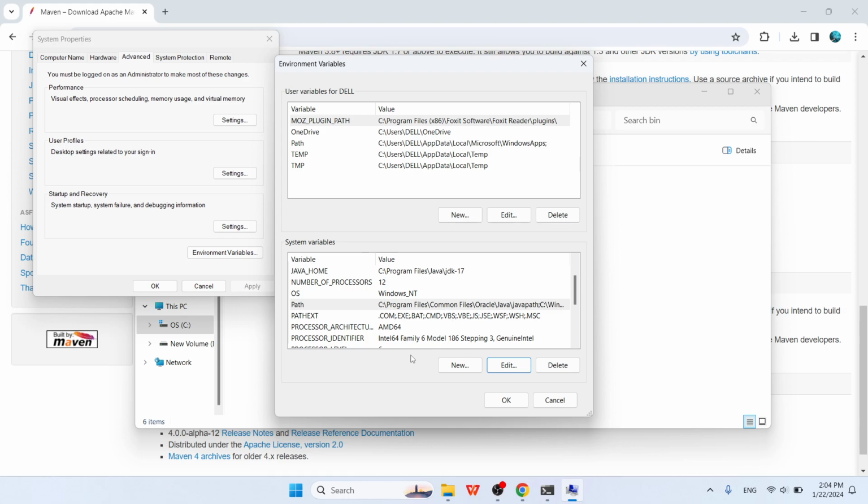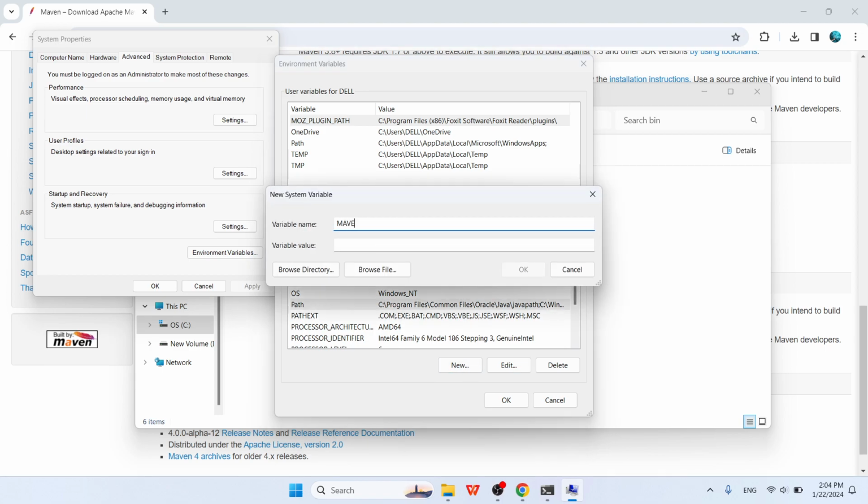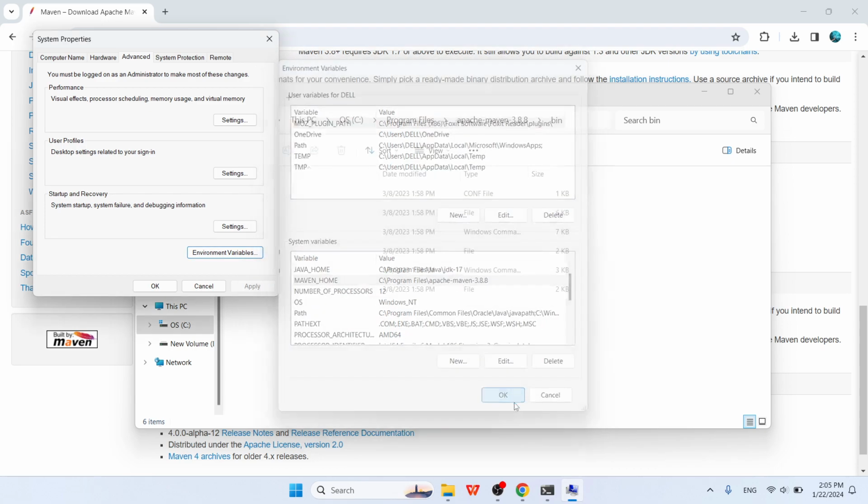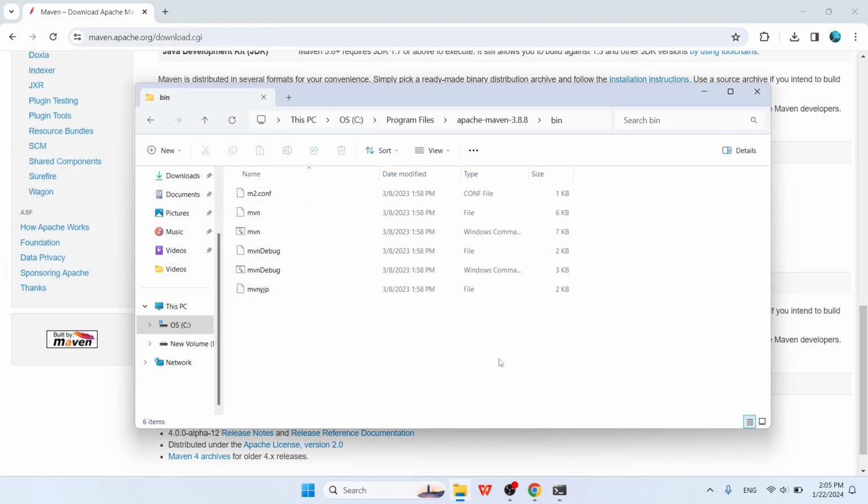Okay. Then we need to create a new MAVEN_HOME by clicking on New and typing Maven home. Paste the URL. In this Maven home, we don't need to use the bin folder, but only the Maven folder. So I delete the bin folder. Click OK, OK and OK. Now we have already set up Maven on our computer.